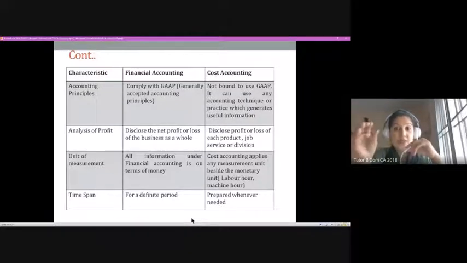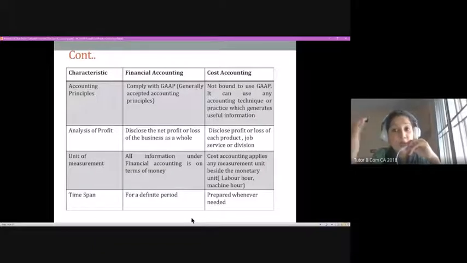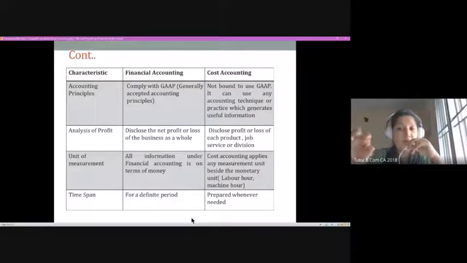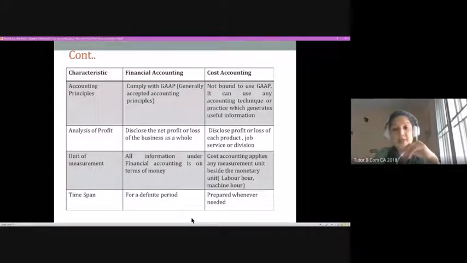We are not looking, maybe for better control we look at one department or one activity, but that generally happens with the cost accounting department. We don't go with the firm as a whole, because if you go with the macro perspective, looking into the firm as a whole, it will not be able to bring narrow control within the organization. That is why we might be splitting that into each product, each service, or different departments: accounting department, marketing department, selling and distribution department, R&D department. We look into different departments and then their cost accumulation for bringing up better control.